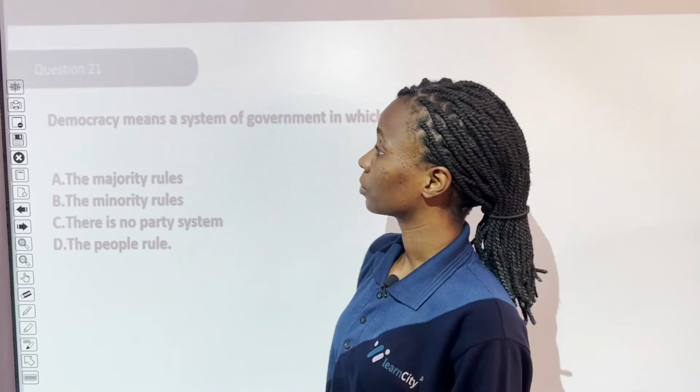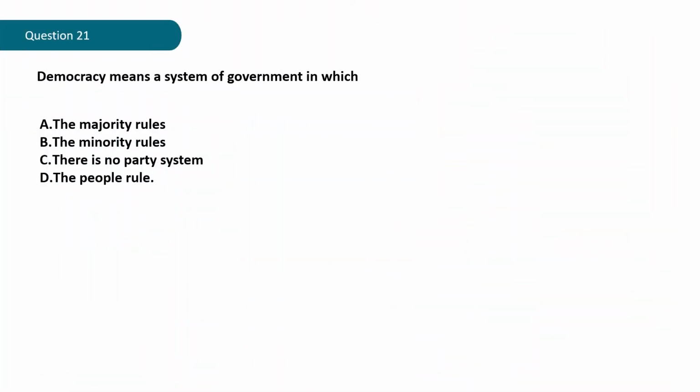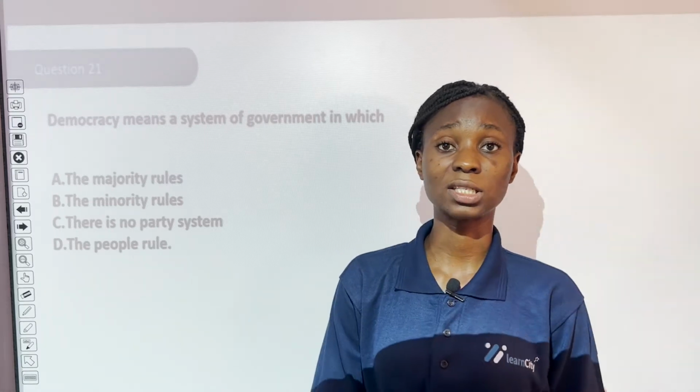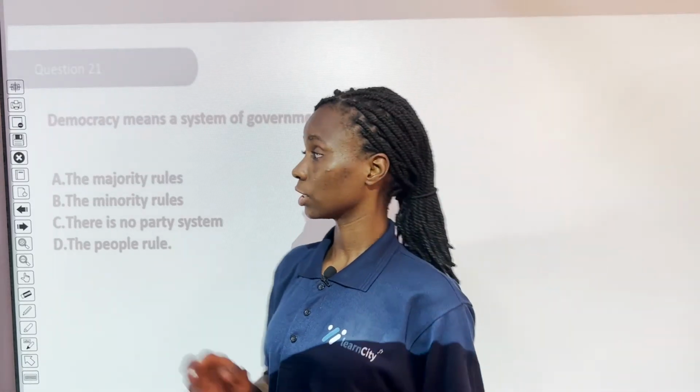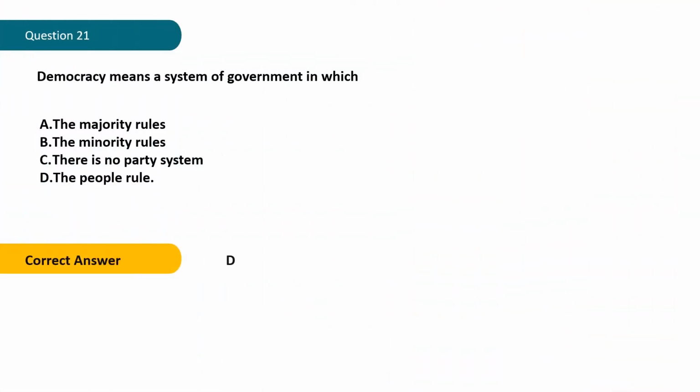Question 21. Democracy means a system of government in which A. The majority rules, B. Minority rules, C. There is no party system, D. The people rule. What's the correct answer? Let's check. The correct answer is D.